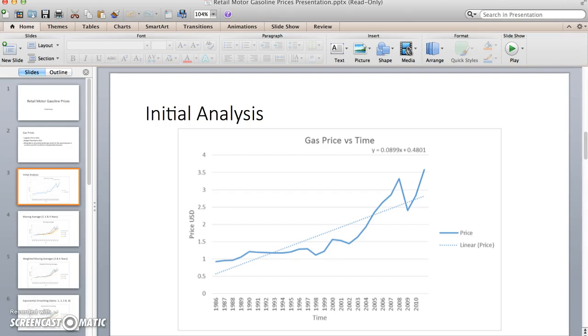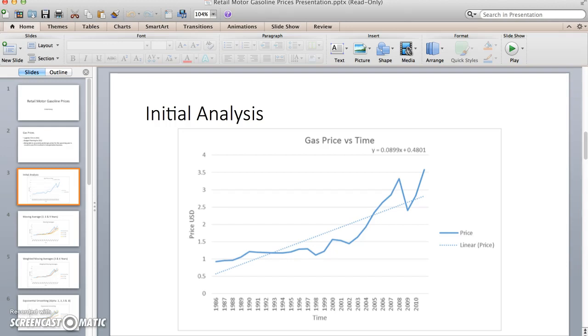I also include in this graph a regression line, and looking at this, it becomes obvious that we wouldn't have been able to use a regression model in order to make a one-year prediction because the line here does not resemble the actual values at all. Another thing that I knew right away was that I wouldn't have to worry about any seasonality affecting my data because I was only concerned with average prices for an entire year at a time.